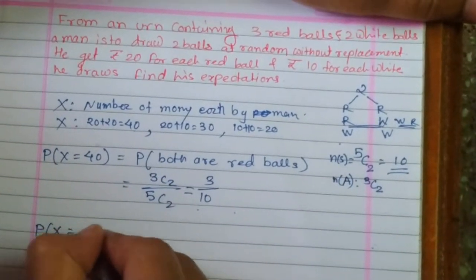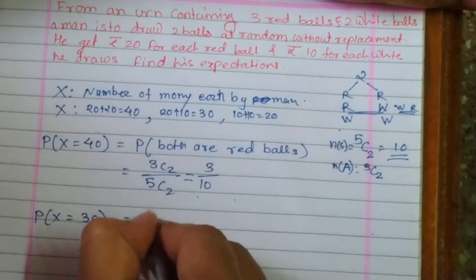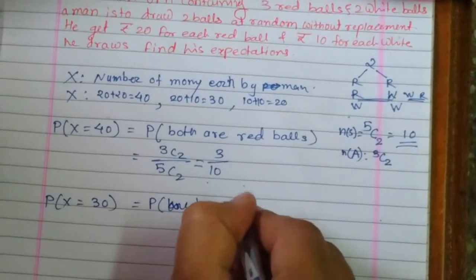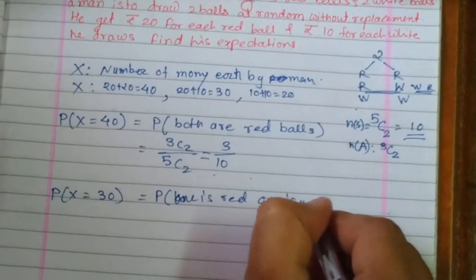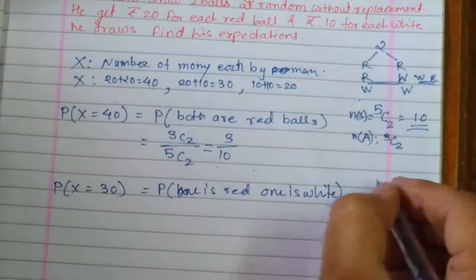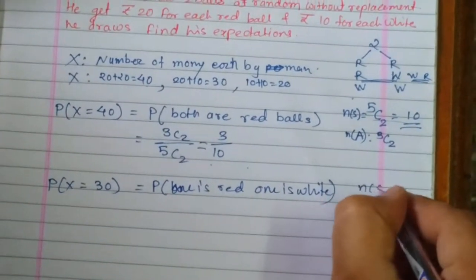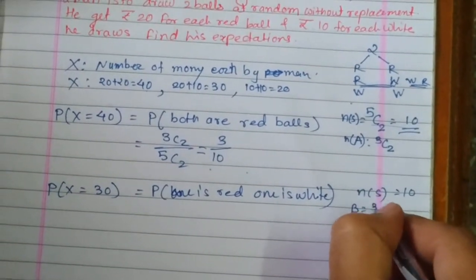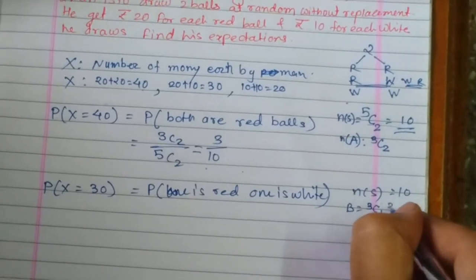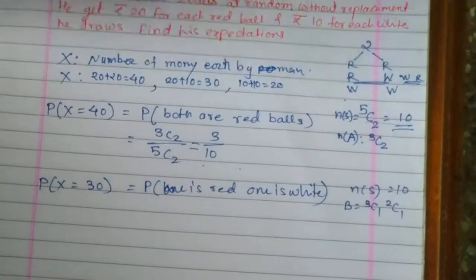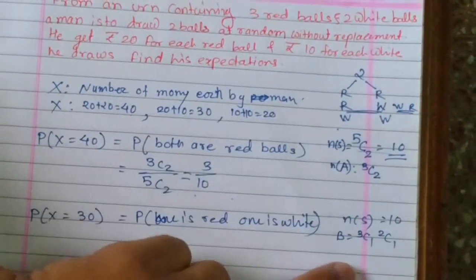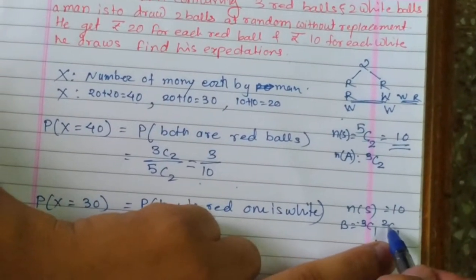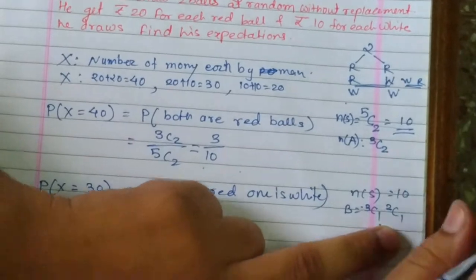Now P of X equal to 30 is the probability that 1 is red and 1 is white. Again n of S is 10. Now my event B is one red and one white: 1 ball has to be red, selected out of 3, and 1 ball is white, selected out of the 2 white balls.